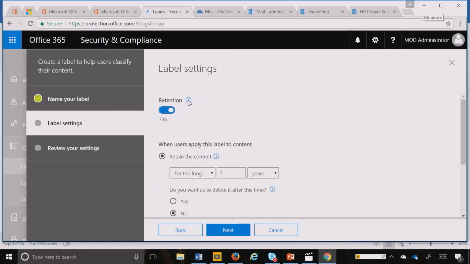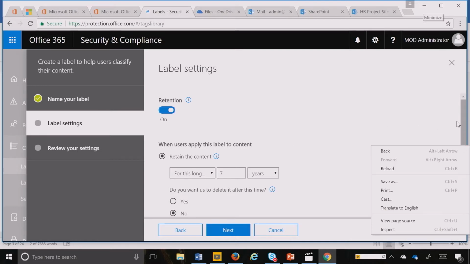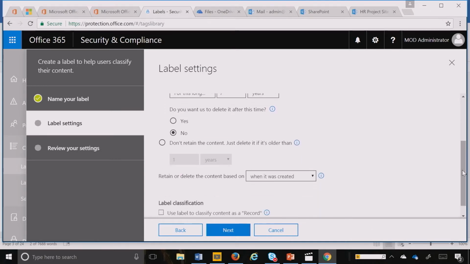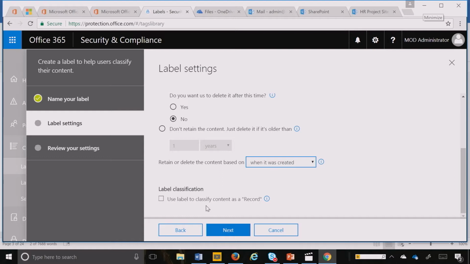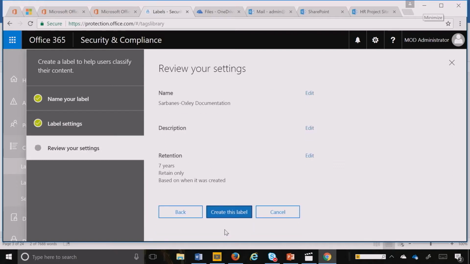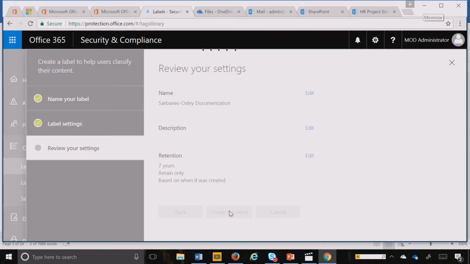By the way, every one of these little icons gives you help for what you want to know about the specific actions that we make available for you. So here by default, it's 7 years for SOX documents. And I can also see last modified or labeled, or also we will be providing event-based retention very soon. And I can also, for our advanced data governance capabilities, tag this as a record where it is immutable. And I hit next, and I can go ahead and create that label.